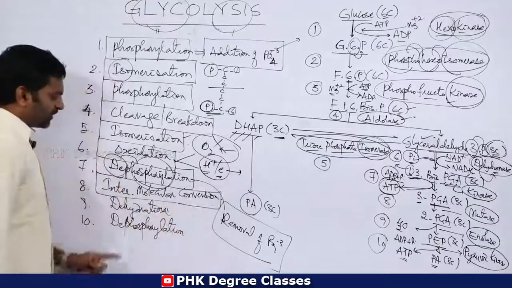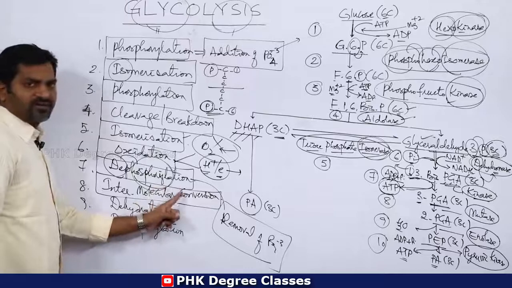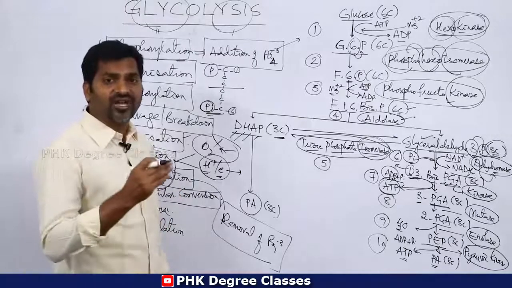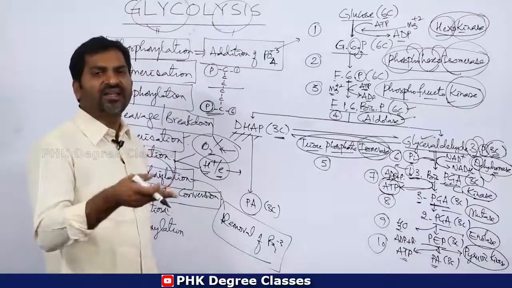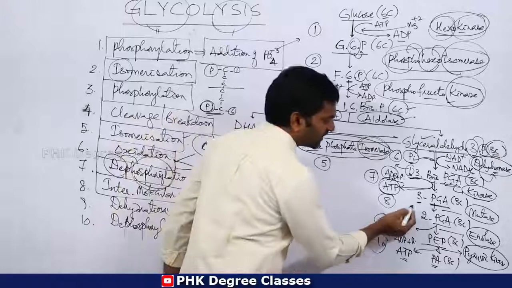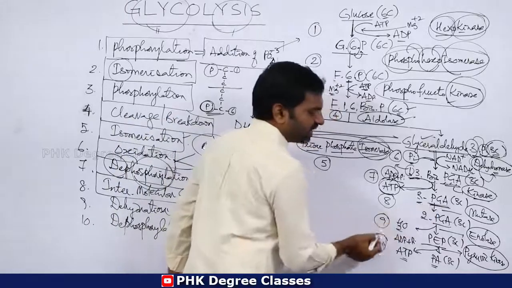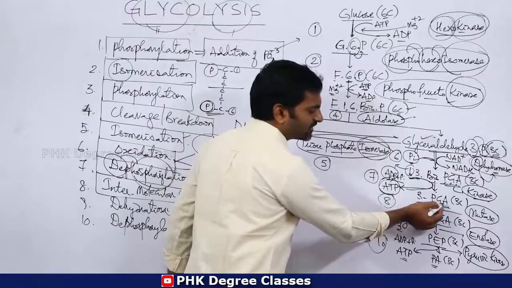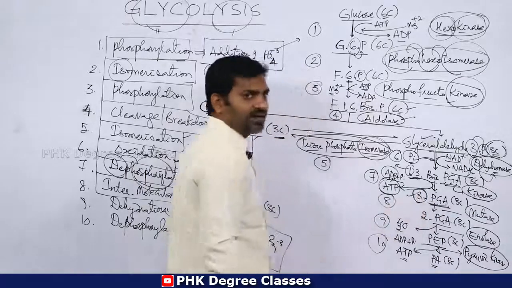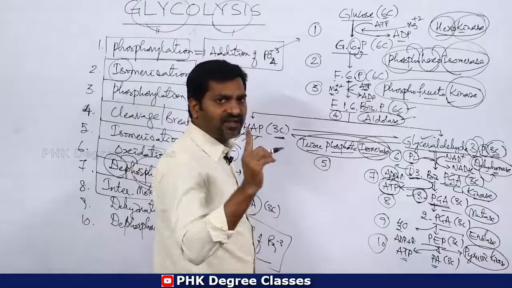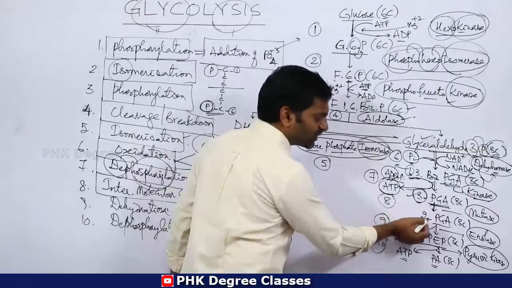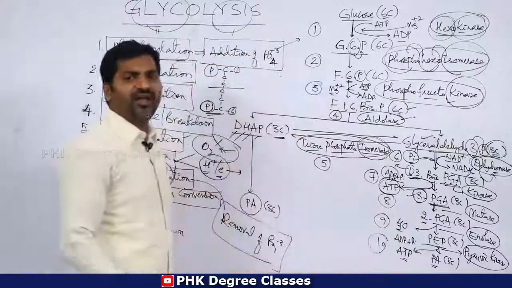Intermolecular conversion. In intermolecular conversion, some molecules are converted from one location to another location. For example, in this case 3-PGA means 3-phosphoglyceric acid, that is, phosphate is present at the third carbon. This third carbon phosphate is shifted to the second position of the PGA.